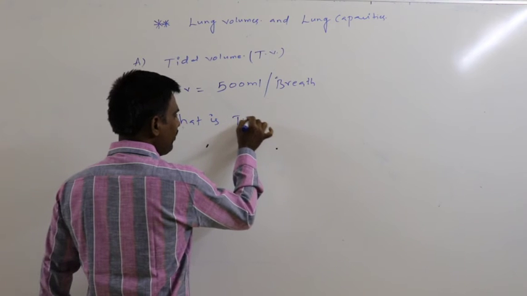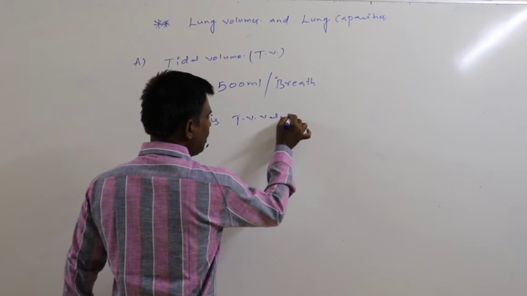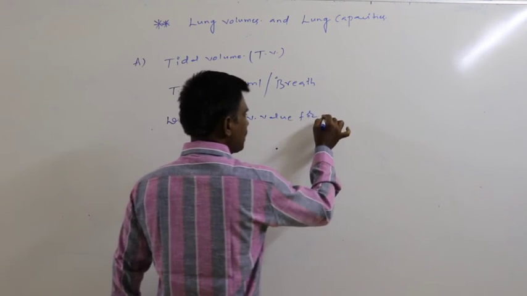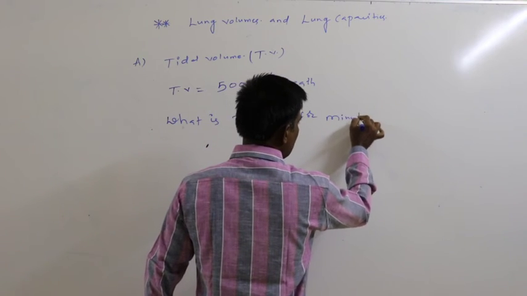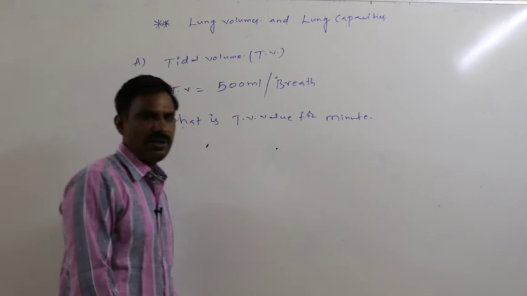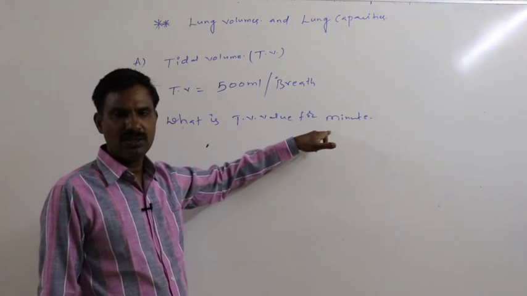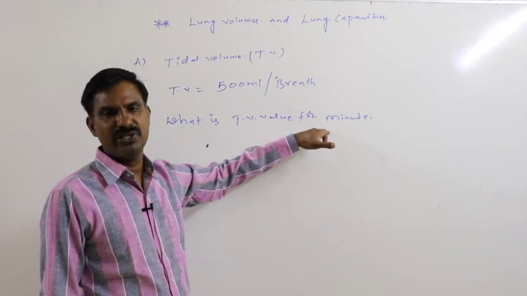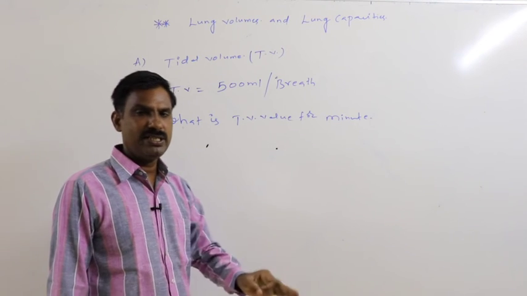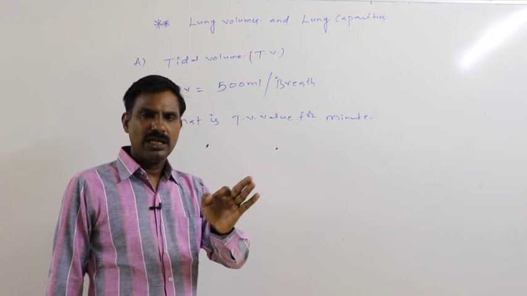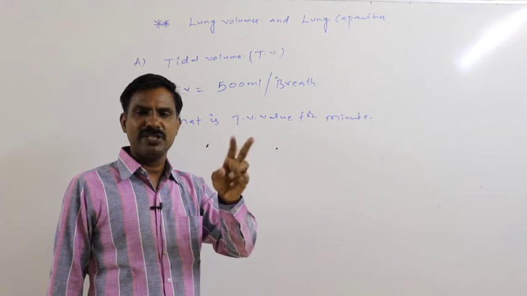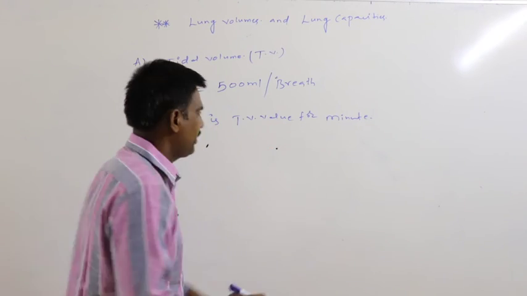What is the tidal volume per minute? Means for a minute, what is the breathing rate of the person? 12 to 16 times is the breathing rate per minute. Means in a single minute, how many breaths occur in the person? 12 to 16.